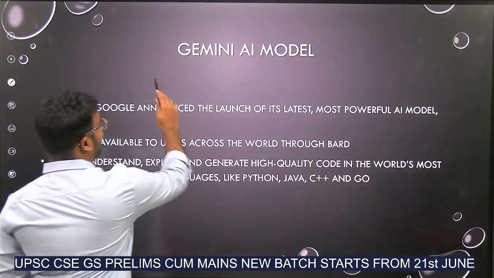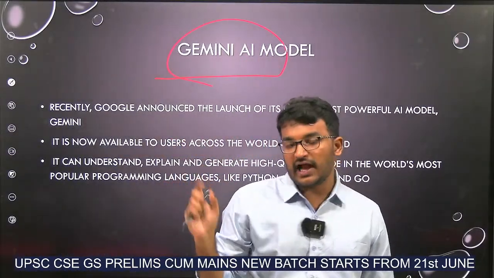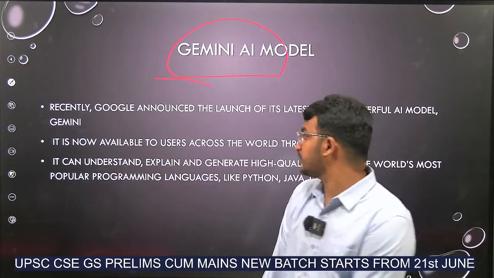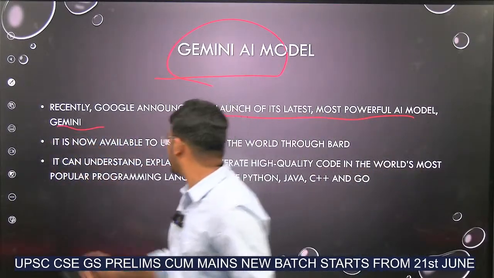Next, Gemini AI model. I have already told you earlier the name of Google's artificial intelligence tool is Bard. Now it has changed its name to Gemini. Latest most powerful artificial intelligence model. Okay.